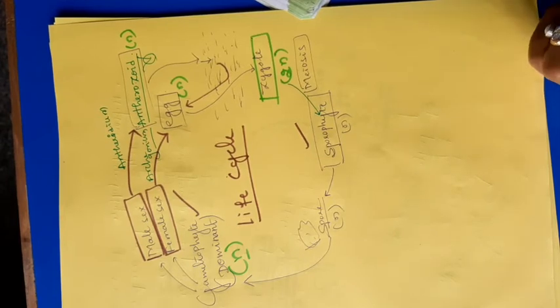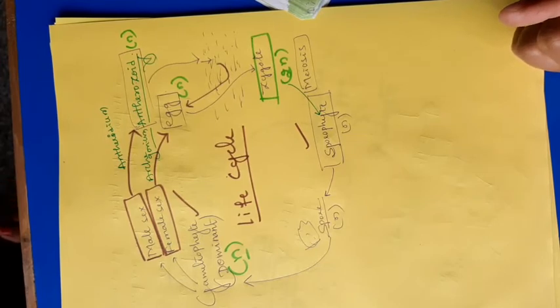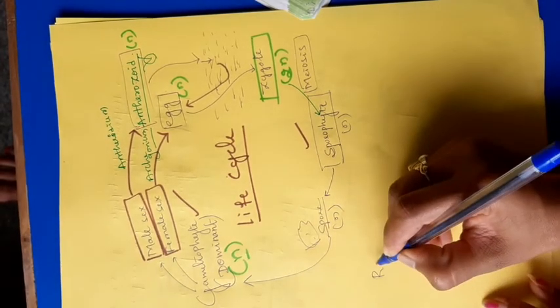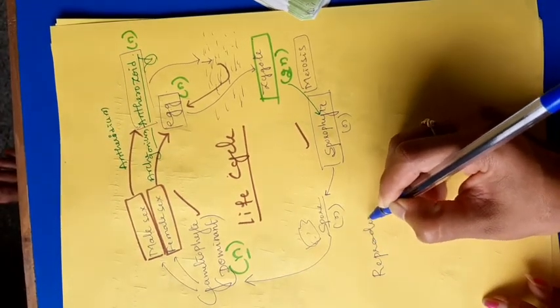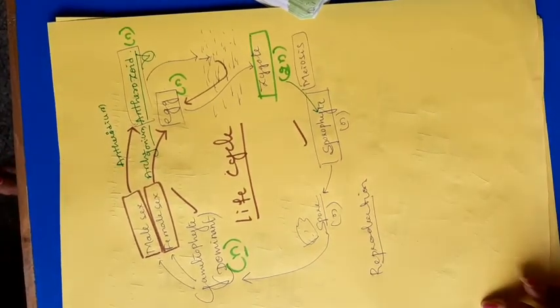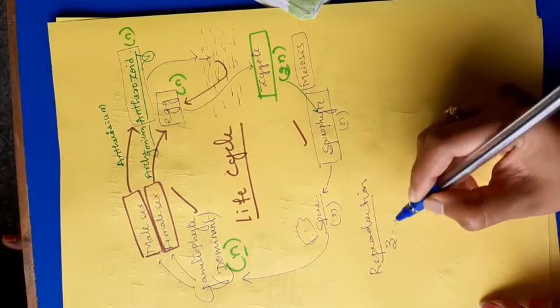Then here we have to discuss few points. Firstly, we discuss about the habitat. Second, we discuss about plant body, then reproduction types. Here I will mention reproduction which occurs in the bryophyte is by 2-3 types.